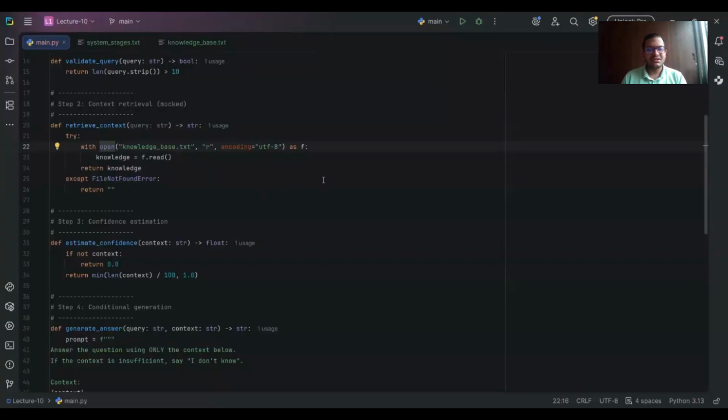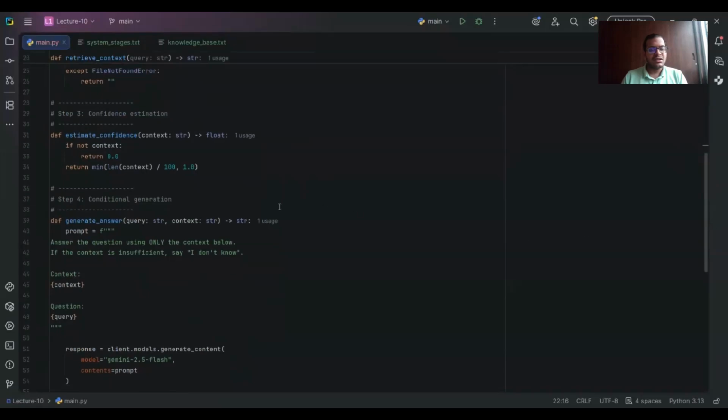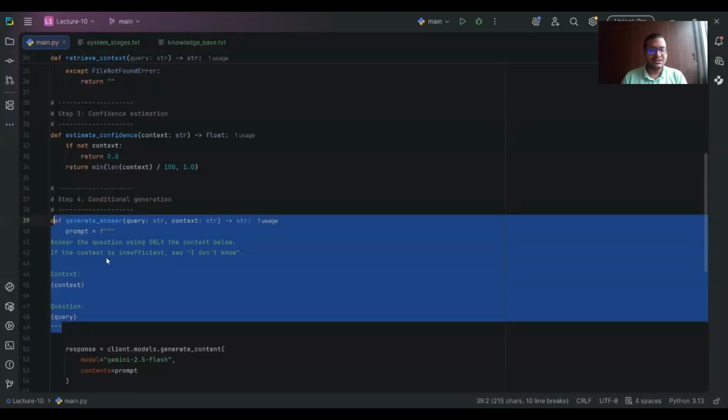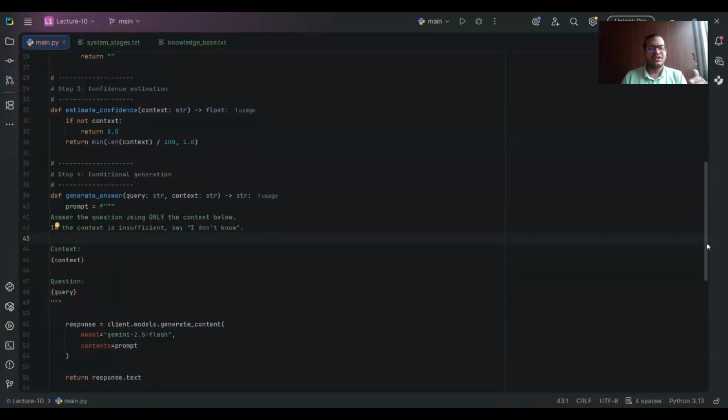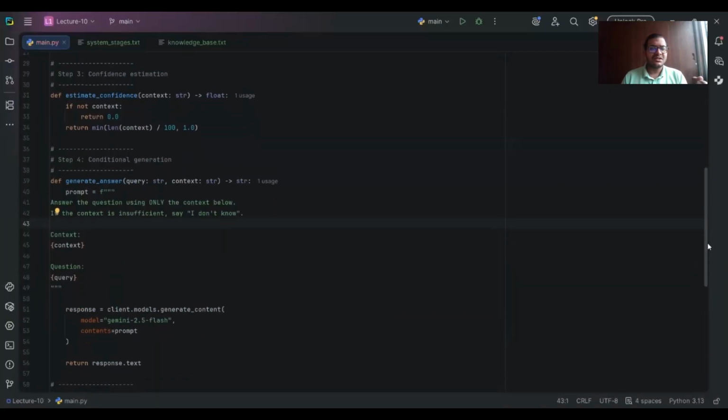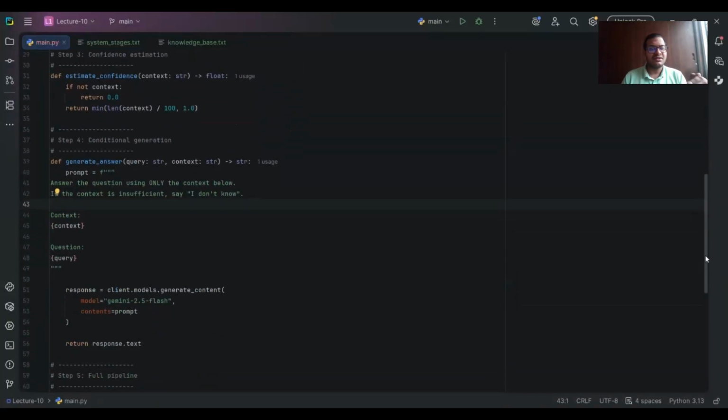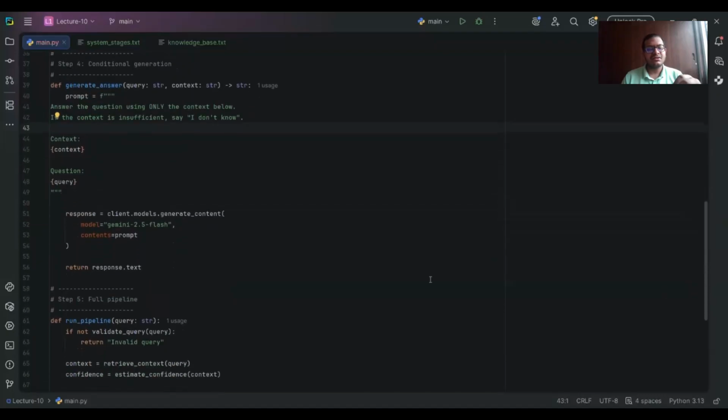Then we have confidence estimation. So this is here. Now, confidence does not need to be perfect. It can never be. It just has to exist. After this, we are using the conditional generation. Generation is the final step, after all the confidence, all the query estimation and retrieval context, everything. Last, we have our final step, which is generation.